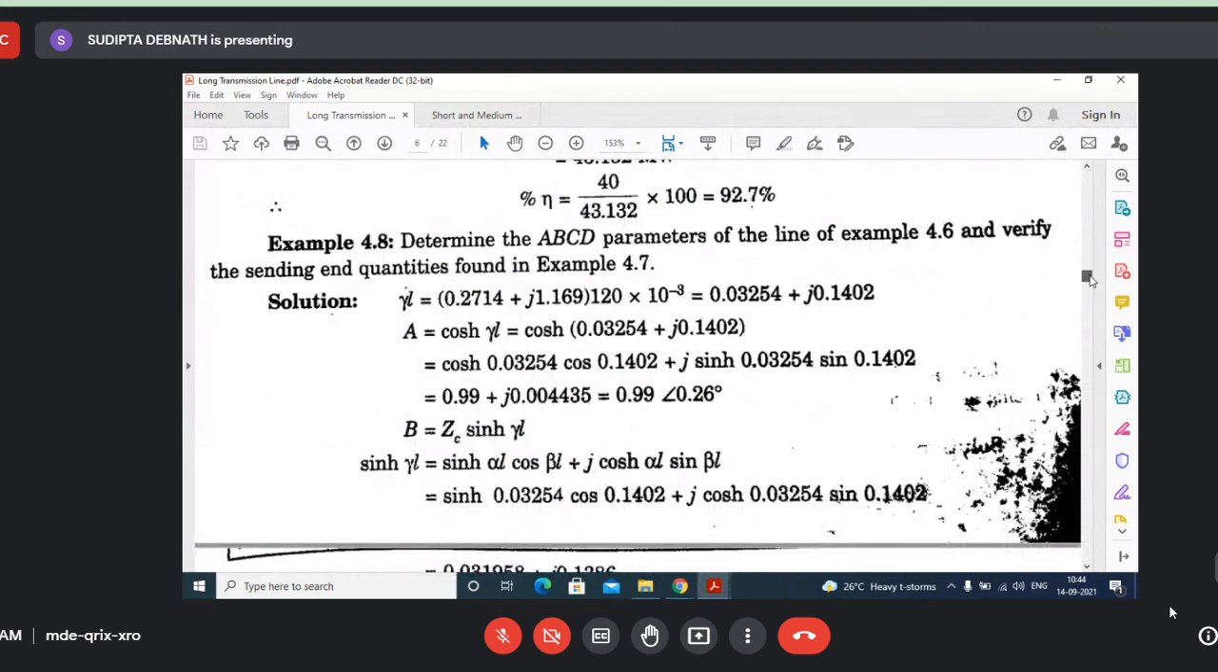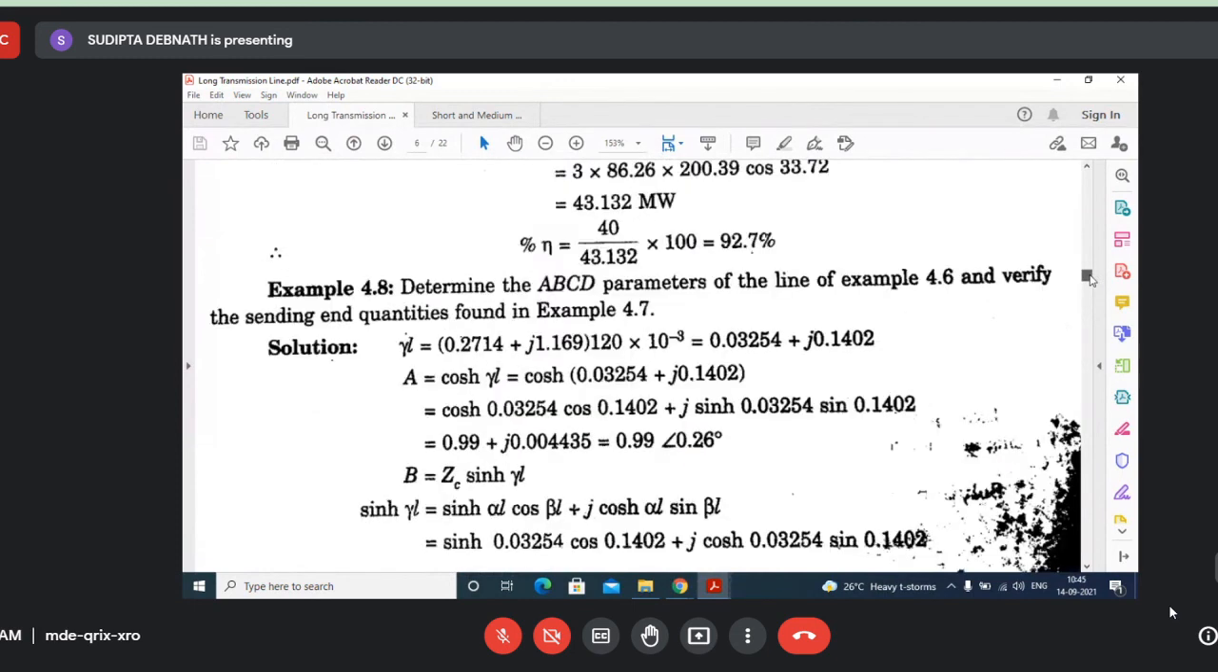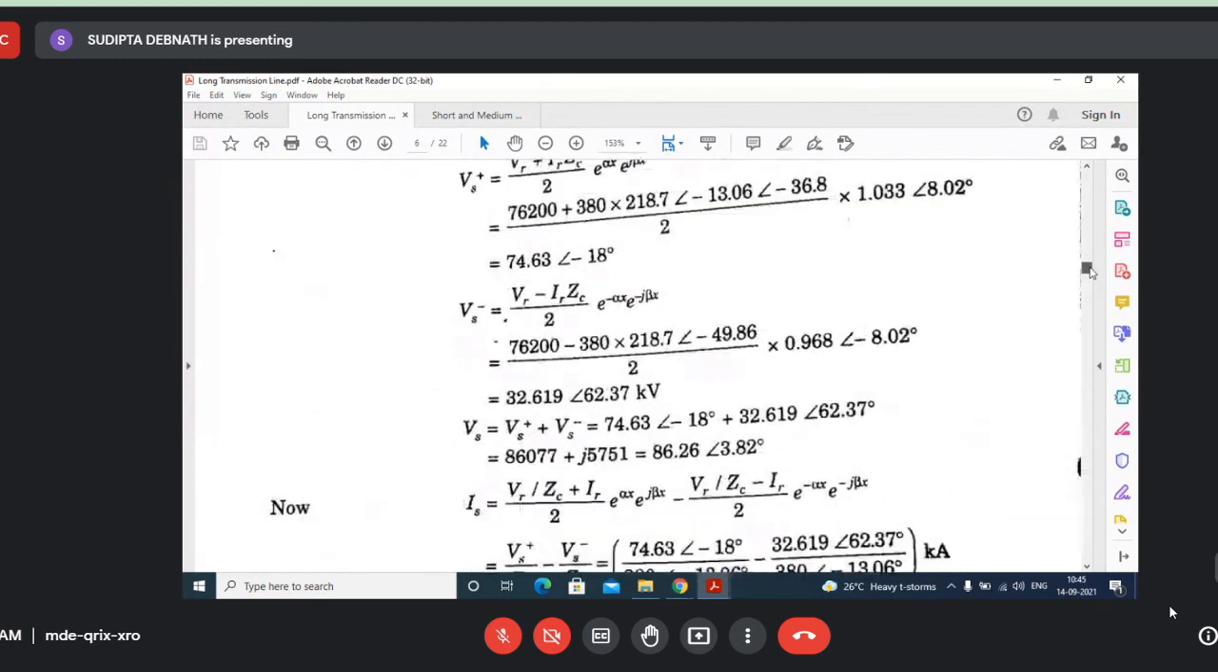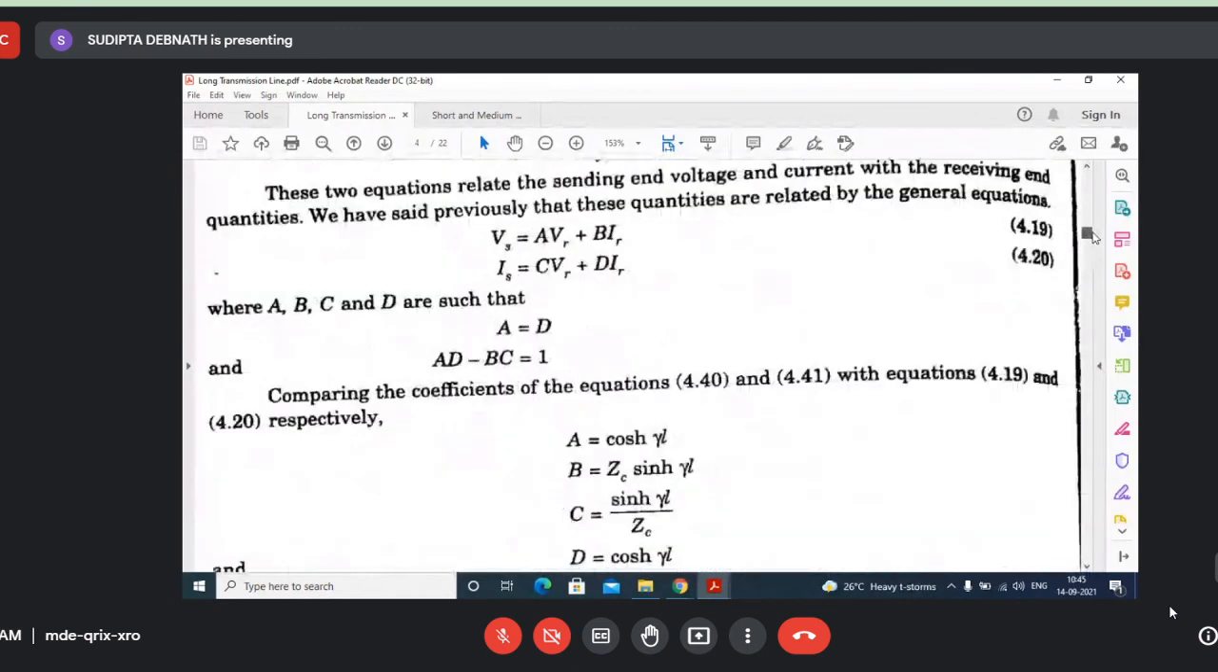Just I'll take 5 more minutes. Now see, you have to find out ABCD parameters for the same line. So I have already calculated what the ABCD parameters are. See, ABCD parameters: A equal to cosh gamma L, B equal to this one. Okay, so we can write down A as cosh gamma L.